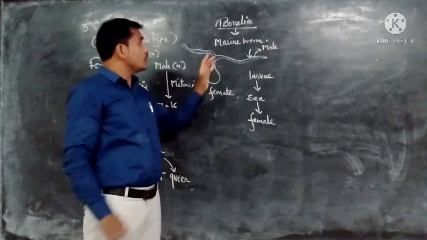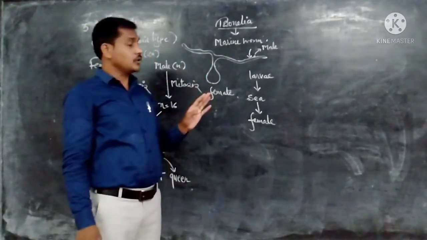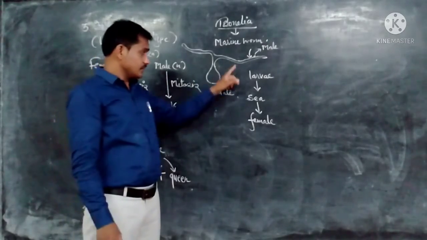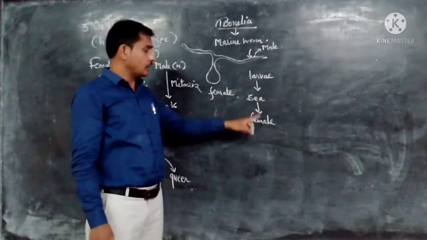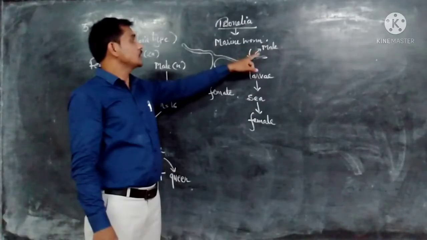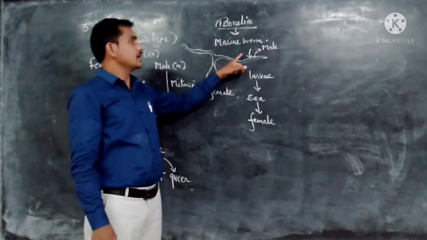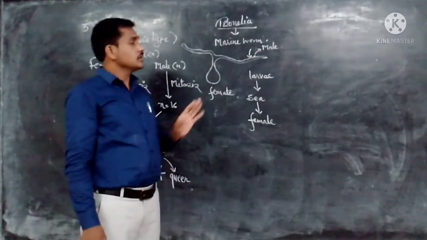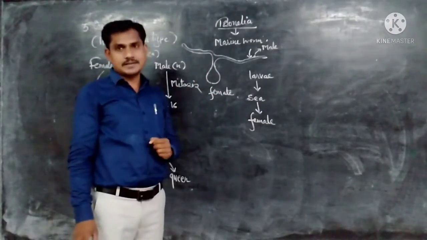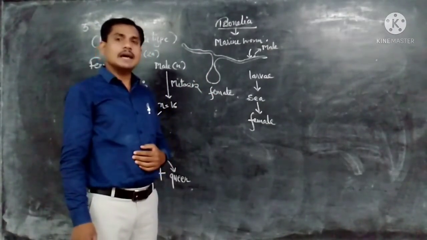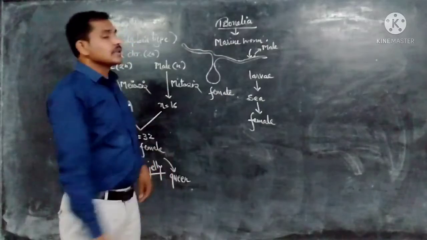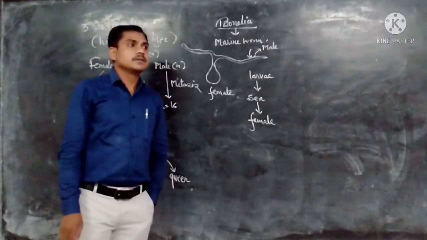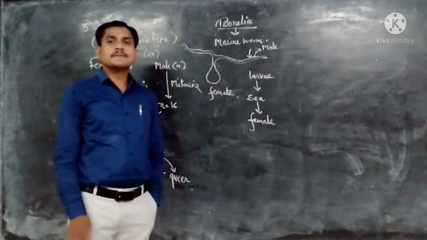So here the male and female individuals are determined on the basis of the environment. If the larva sticks on the seashore, it is converted to a female. If the larva attaches on the proboscis, it gets converted to a male. This is the environmental determination of sex. The sex of an individual is determined by the environment. So this is about the determination of sex by different mechanisms.